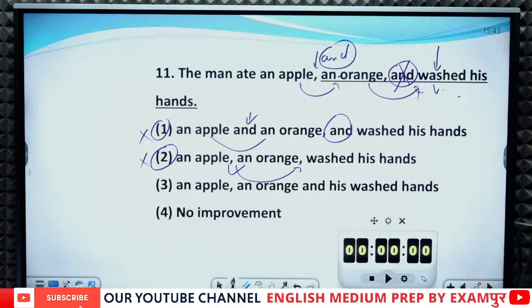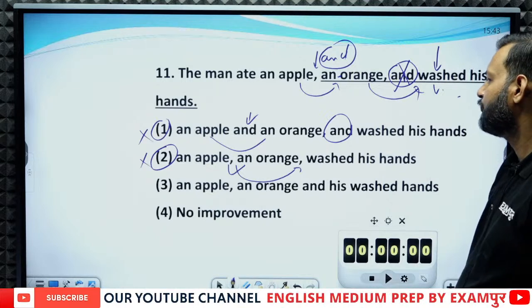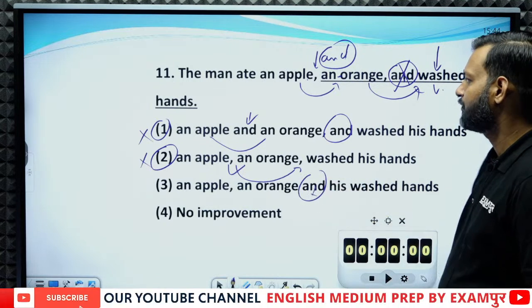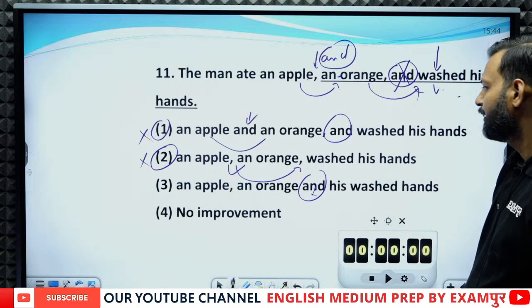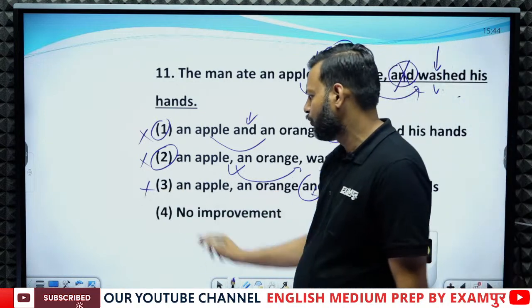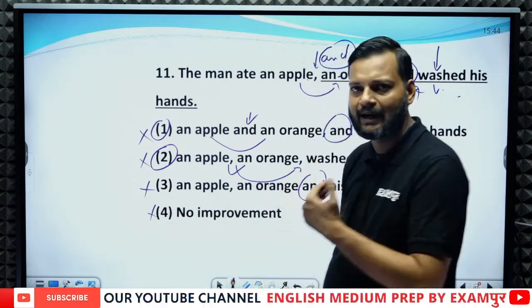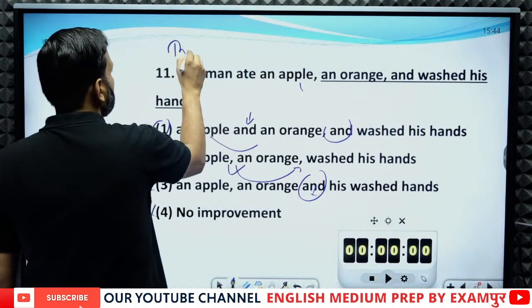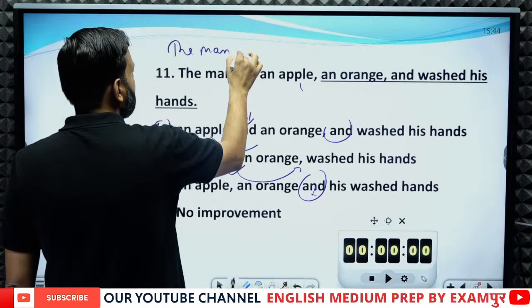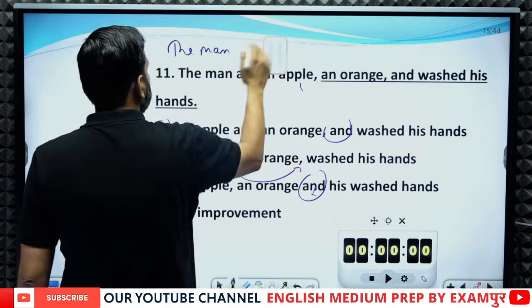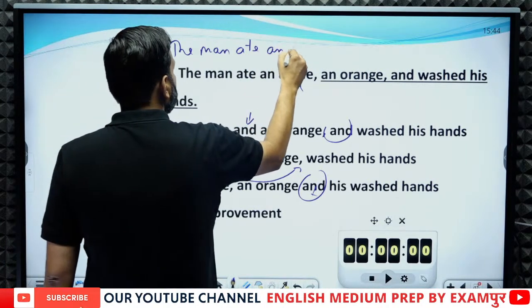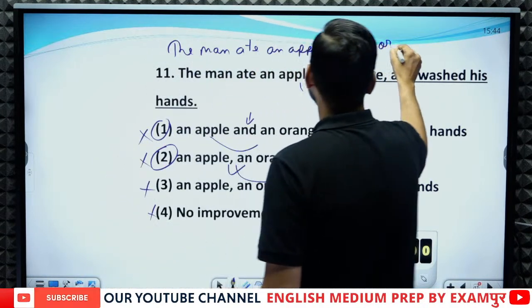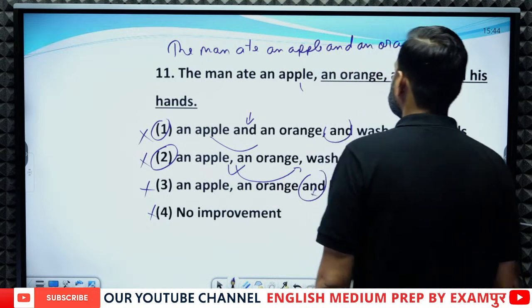An apple and orange and his washed hands. So these two cannot be the answer. So the third option is also wrong, and no improvement cannot be the answer. So I guess there is some typing error in this sentence. The correct answer must be: the man ate an apple and an orange and washed.